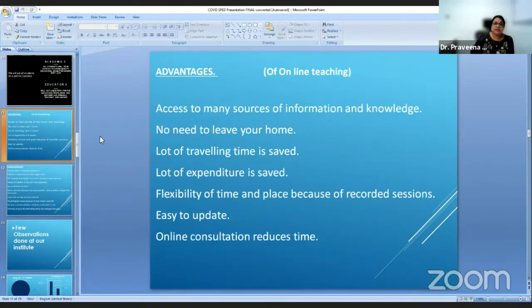So what are the advantages of online teaching? Access to many sources of information and knowledge. We do not need to leave our home because we can have online teaching. A lot of traveling time was saved, a lot of expenditure was saved. There was flexibility of time and place because of recorded sessions, and it was easy to update ourselves online in our regular consultation. The online consultation reduced the time.